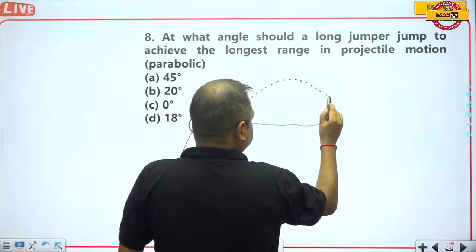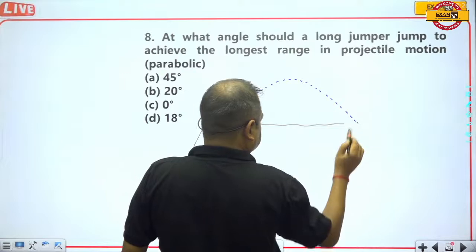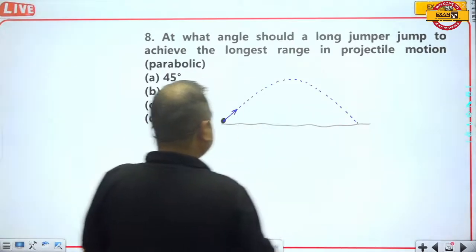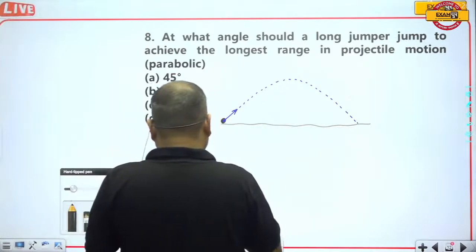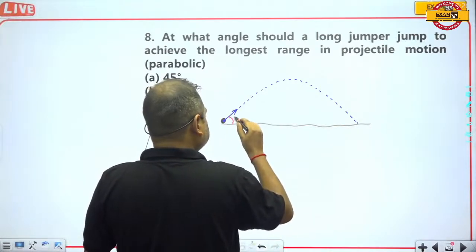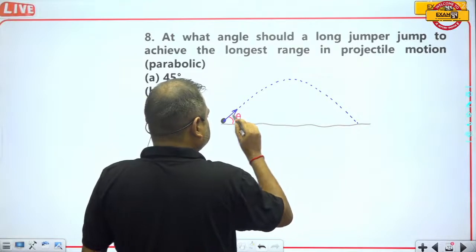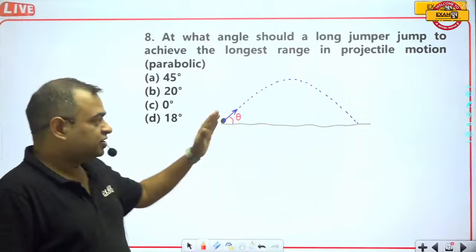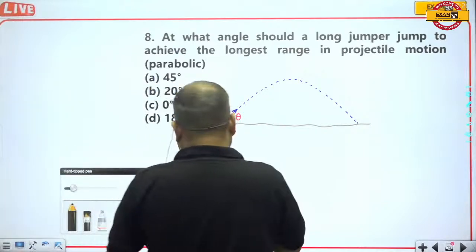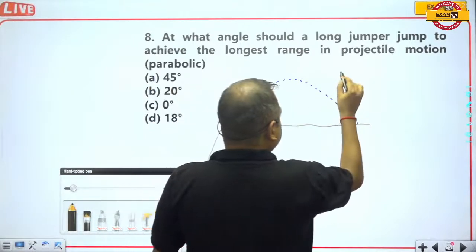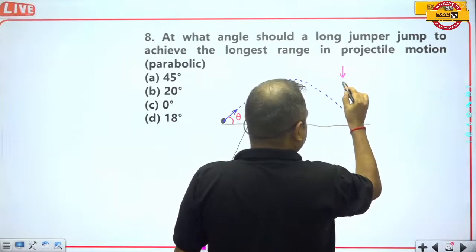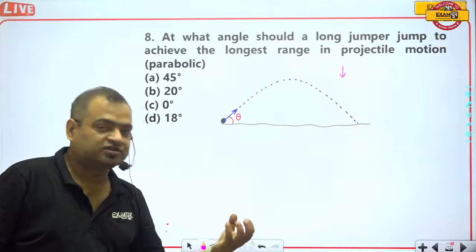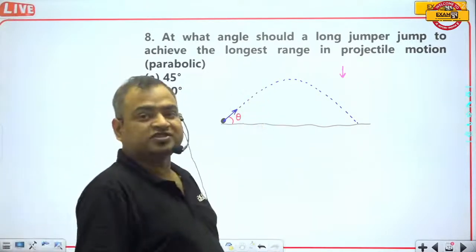Theta is less than 90 degrees. You all know that gravity acts just behind; the direction of the gravitational pull by the earth is towards the center of the earth.